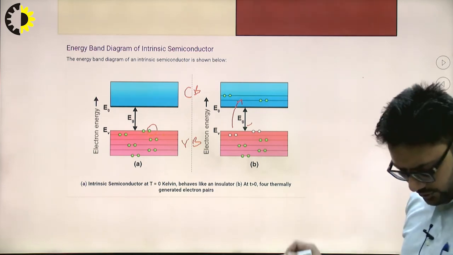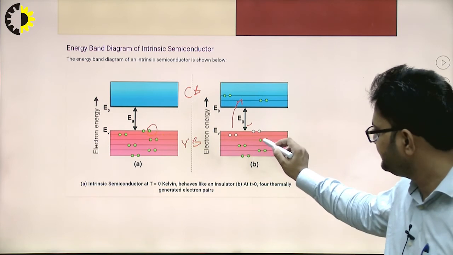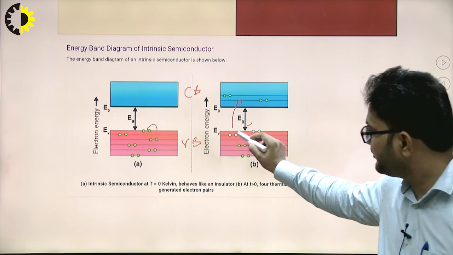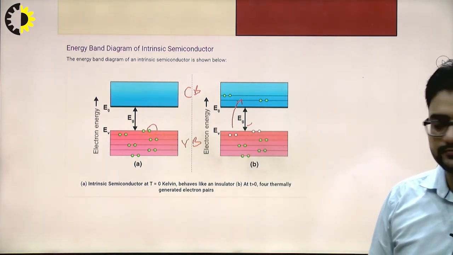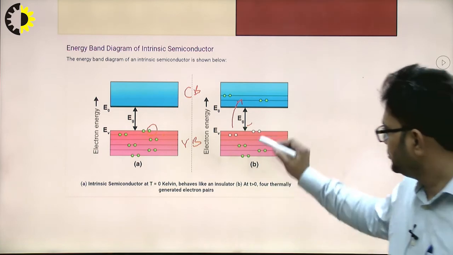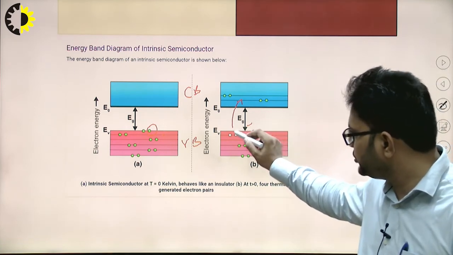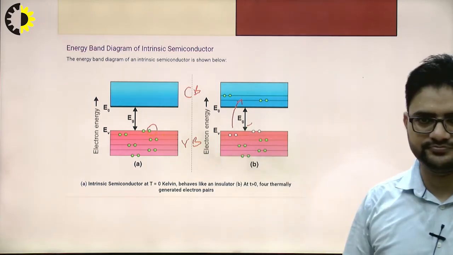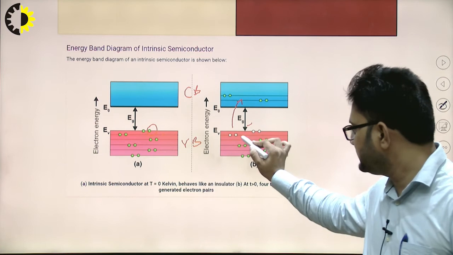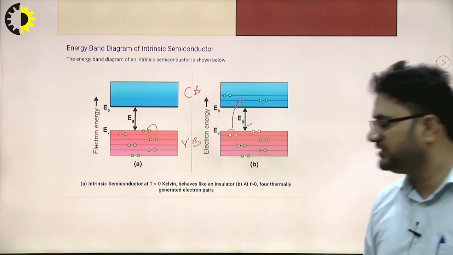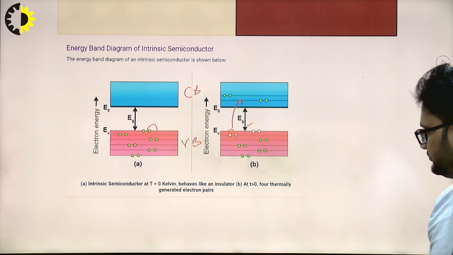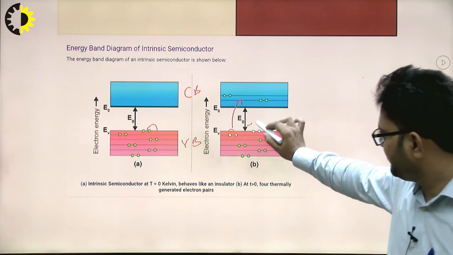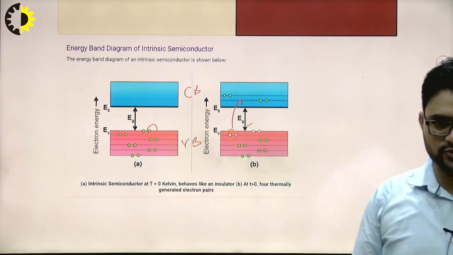So this vacancy is called a hole, right? So whenever an electron moves from the valence band towards the conduction band, a hole will be created. Okay, so this white dot denotes the holes, right? Now these electrons, when they move from the valence band towards the conduction band, will contribute towards the conductivity,